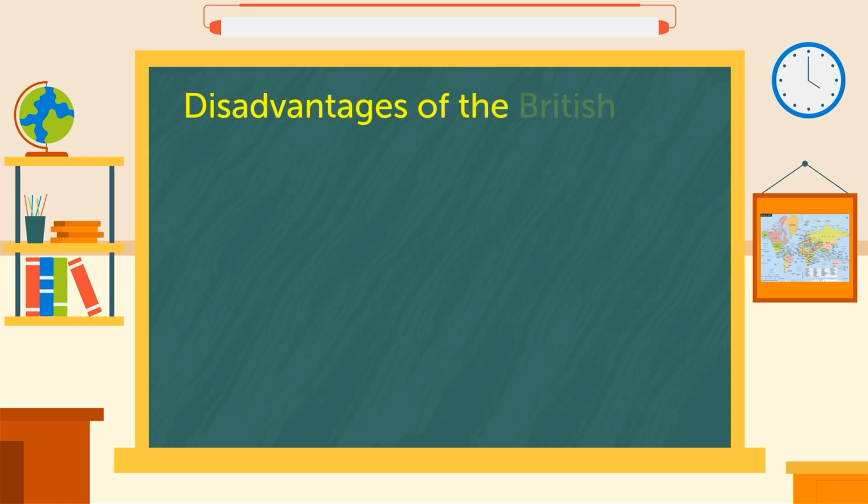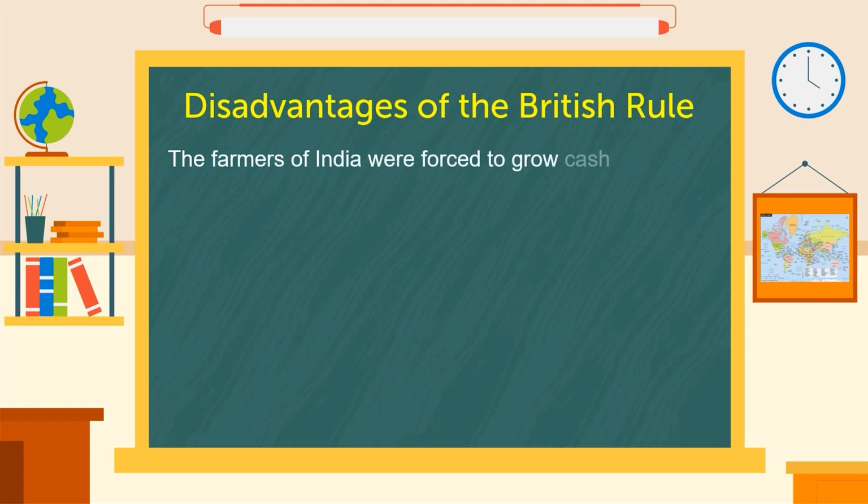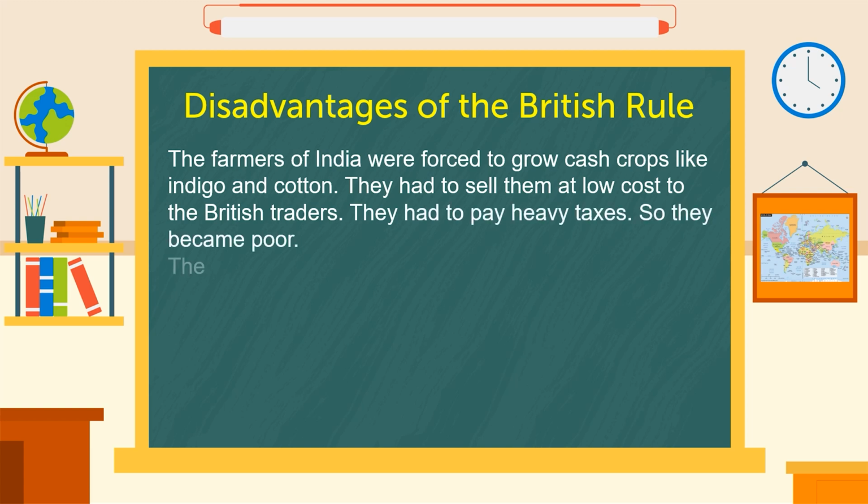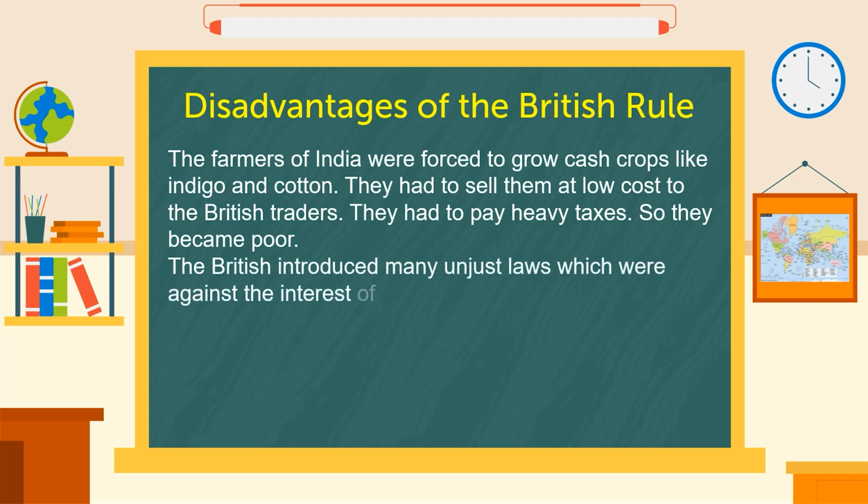Disadvantages of the British rule. The farmers of India were forced to grow cash crops like indigo and cotton. They had to sell them at low cost to the British traders. They had to pay heavy taxes. So they became poor. The British introduced many unjust laws which were against the interest of the Indian kings.